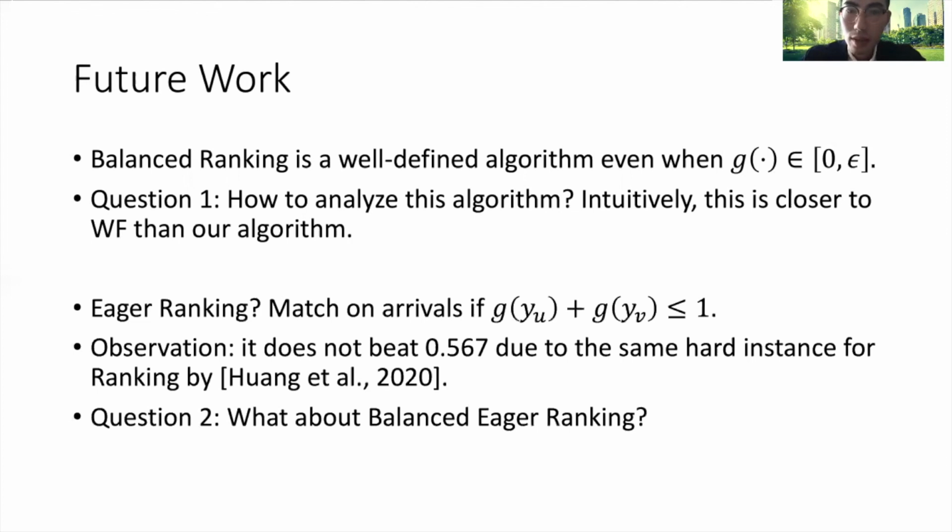The second question is, what about eager ranking? When I say eager ranking, I mean match on arrivals if g(yu) plus g(yv) is at most 1. And it is observed that the same hard instance for ranking shows the eager ranking algorithm does not beat the Omega constant for any function of g. But what about combining balance ranking and eager water filling together? Is it possible to get a better bound? That's all. Thank you.